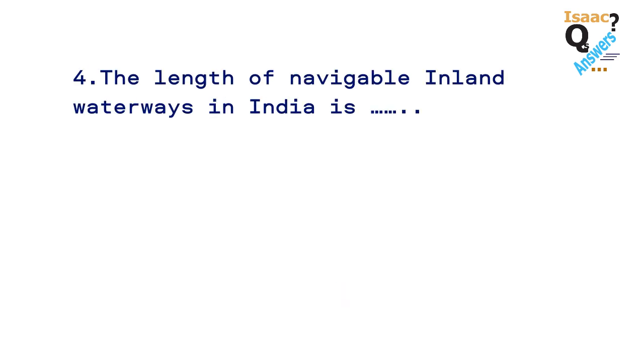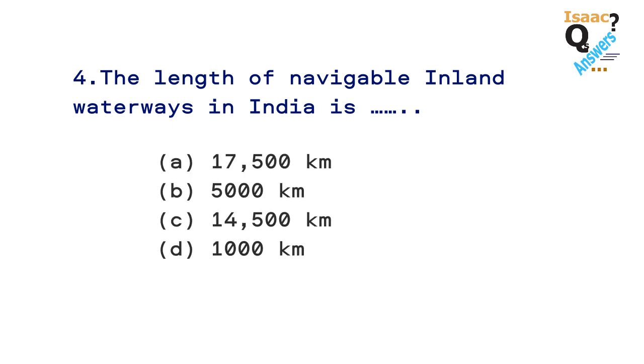Question number 4. The length of navigable inland waterways in India is dash. The options are A. 17,500 km, B. 5,000 km, C. 14,500 km, D. 1,000 km. The answer is C. 14,500 km.